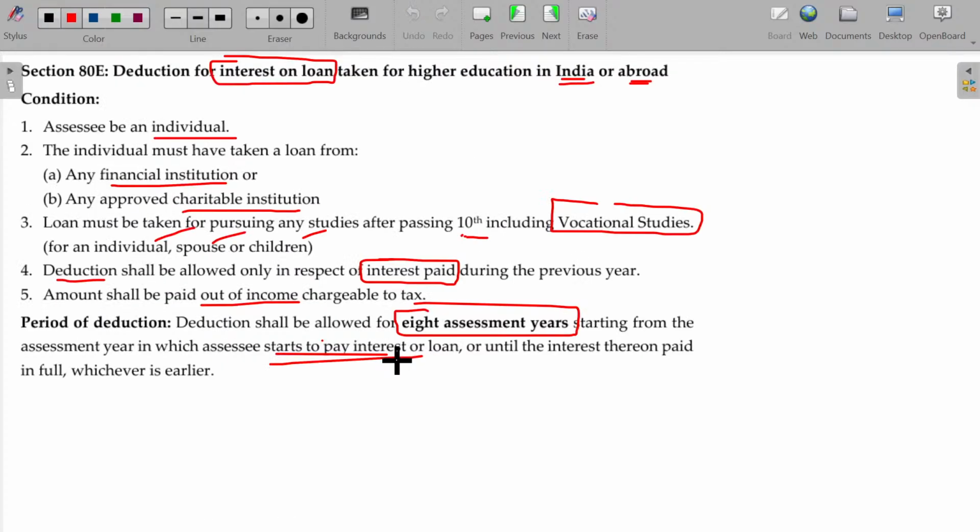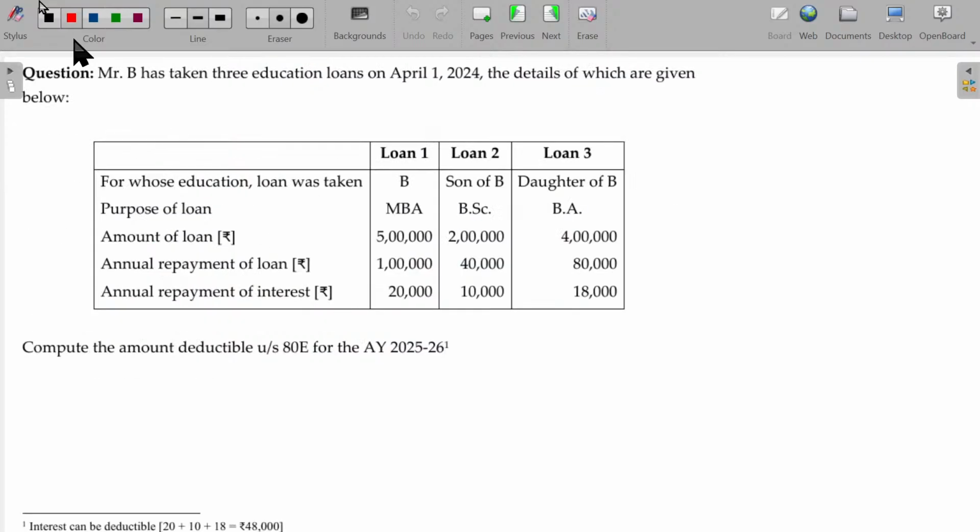Or if the payment is done within 2 years, then you cannot claim further. So on payment basis, you can claim. Mr. B has taken 3 education loans on April 1, 2024. For whose name? B himself, son of B eligible, daughter of B also eligible. Purpose MBA, BSc, BA, everything is eligible.